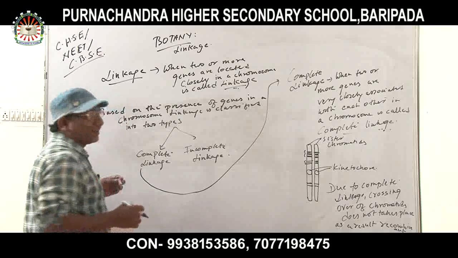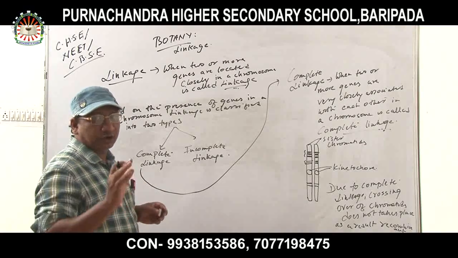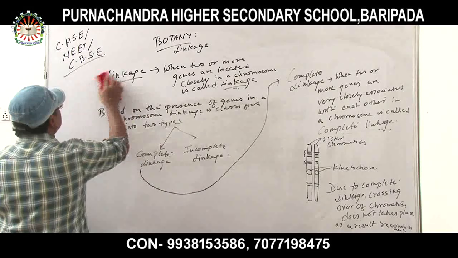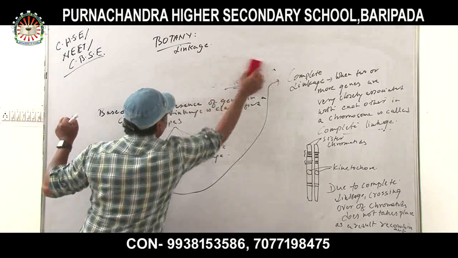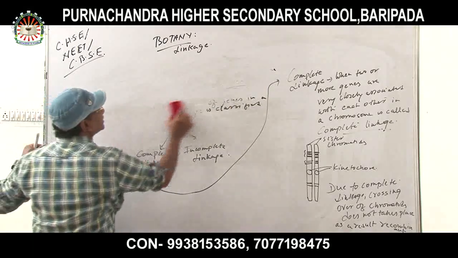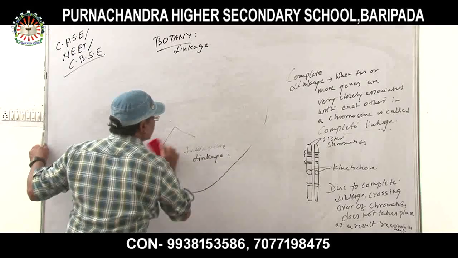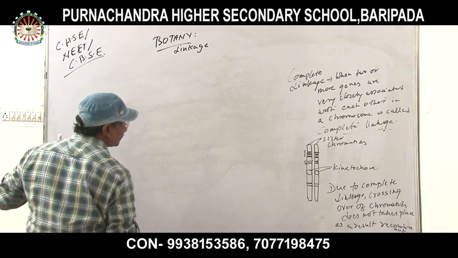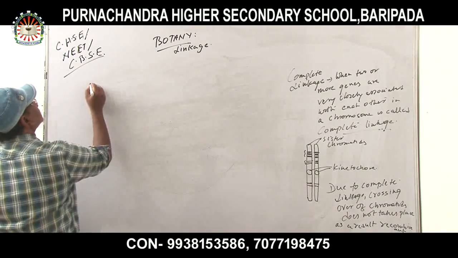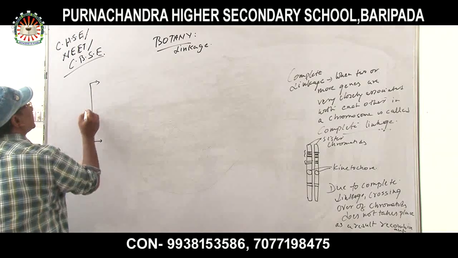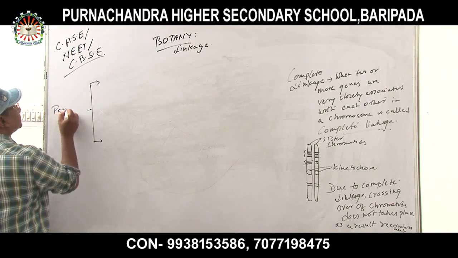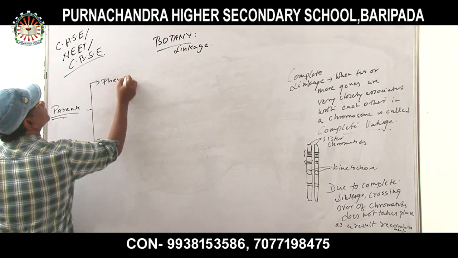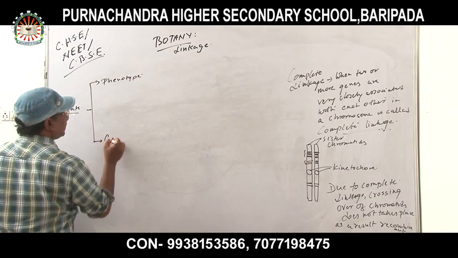So the best example of complete linkage is Drosophila melanogaster. I have to mention the cross of Drosophila melanogaster. How do we find out the genotypic ratio of the individuals forming due to complete linkage? Suppose these are the parents. A lot of crosses are there in complete and incomplete linkage, so you have to practice them nicely. Parents, phenotype, genotype.